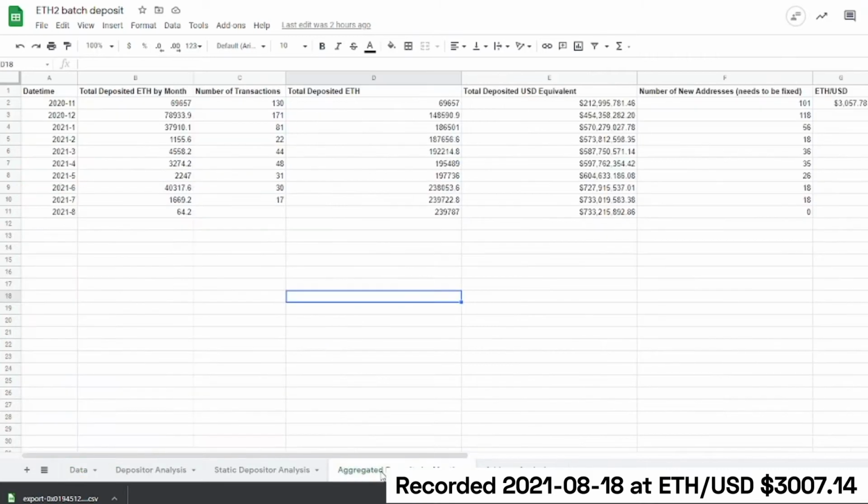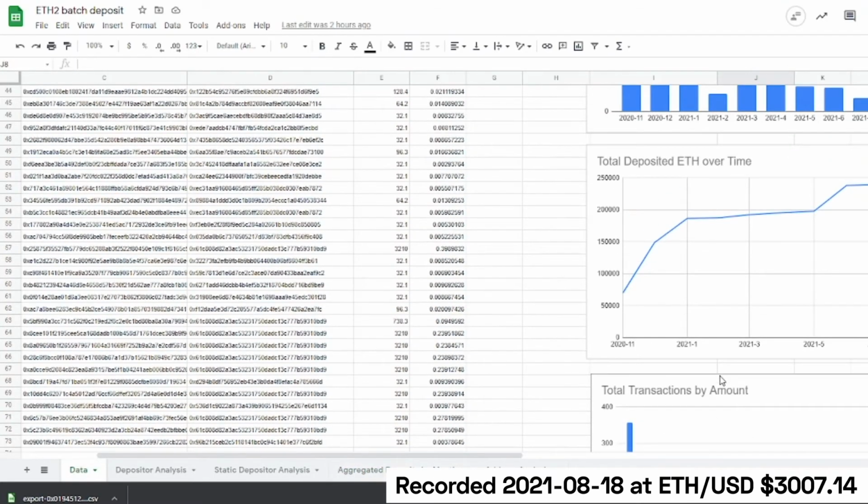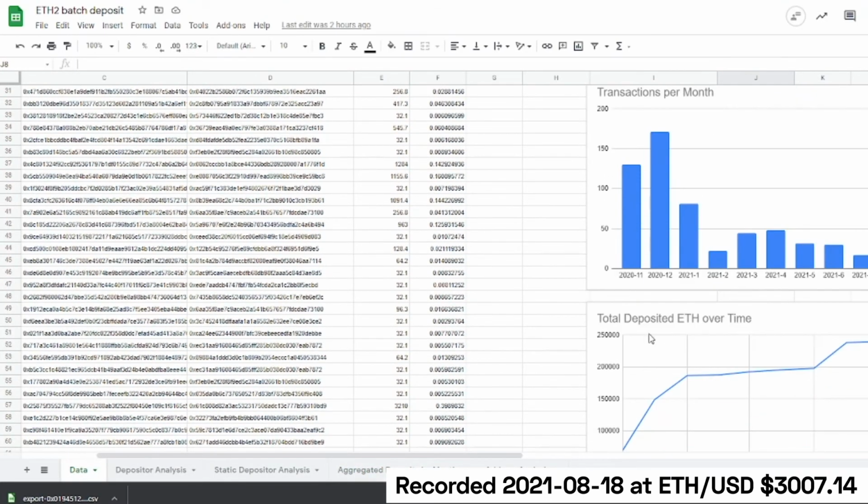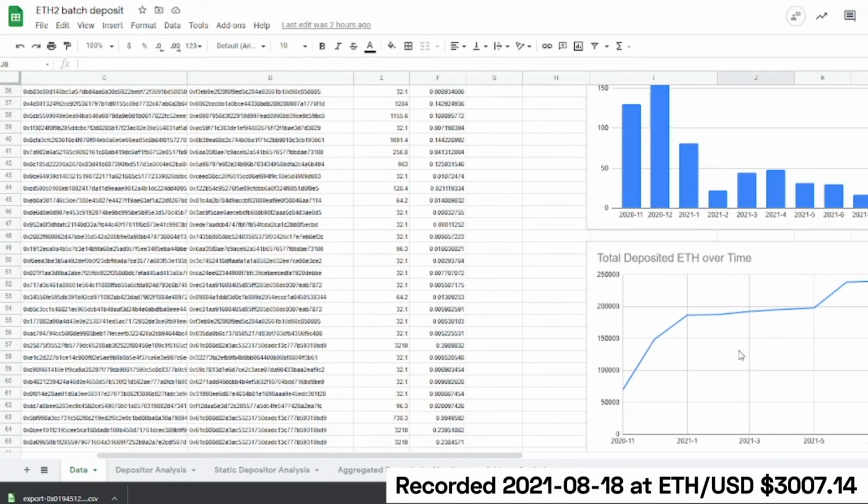The other thing that we can do is we can aggregate deposits, total amounts per month. And that can give us the total deposited Ethereum over time.